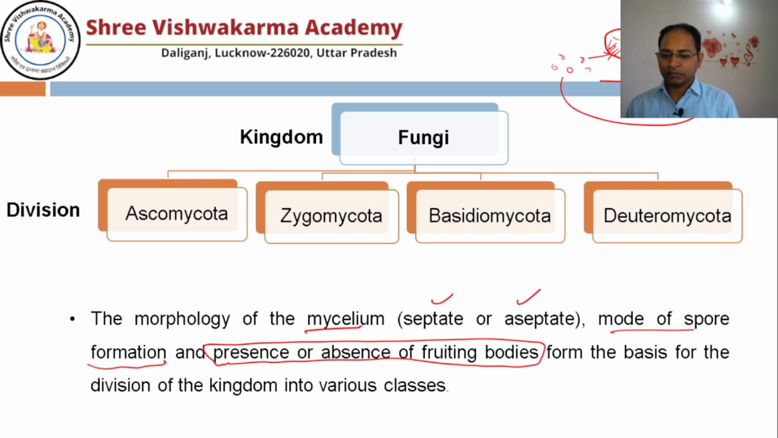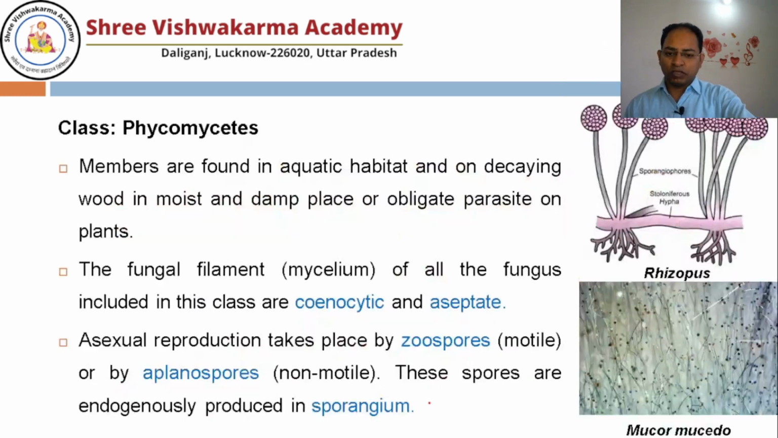Okay. So the morphology of the mycelium, whether it is septate or aseptate, mode of spore formation, presence or absence of fruiting body, form the basis for the division of the kingdom into various classes. So there are basically 4 classes given in the NCERT. So let's discuss one by one.